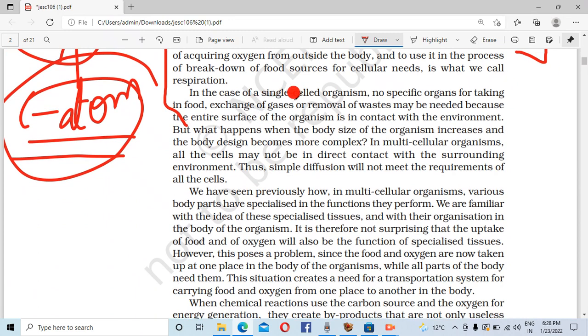In the case of single celled organism, सिंगल सेल का मतलब होता है कि वन सेल, यूनिसेलुलर सेल कह लो या सिंगल सेल कह लो, no specific organs for taking the food, exchange of gases or removal of waste may be needed because the entire surface of the organism is in contact with the environment. But what happens when the body size of the organism increases and body design becomes more complex?